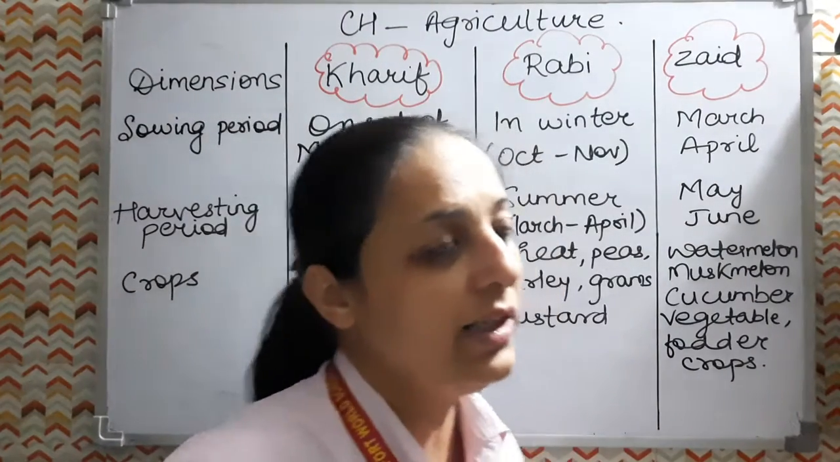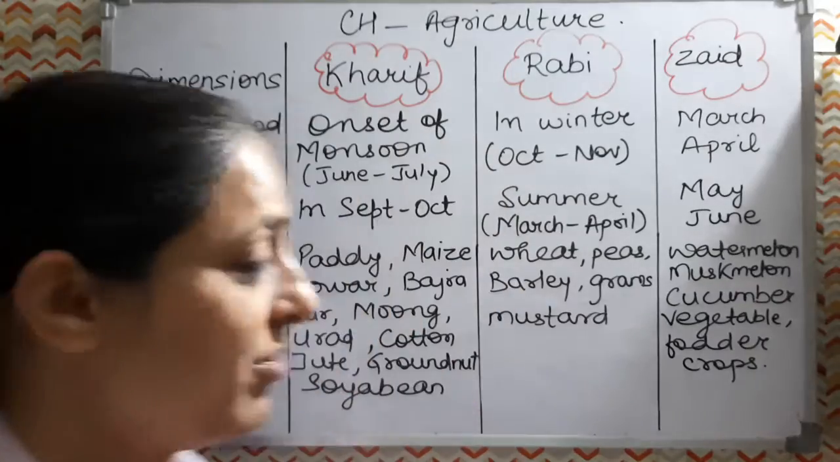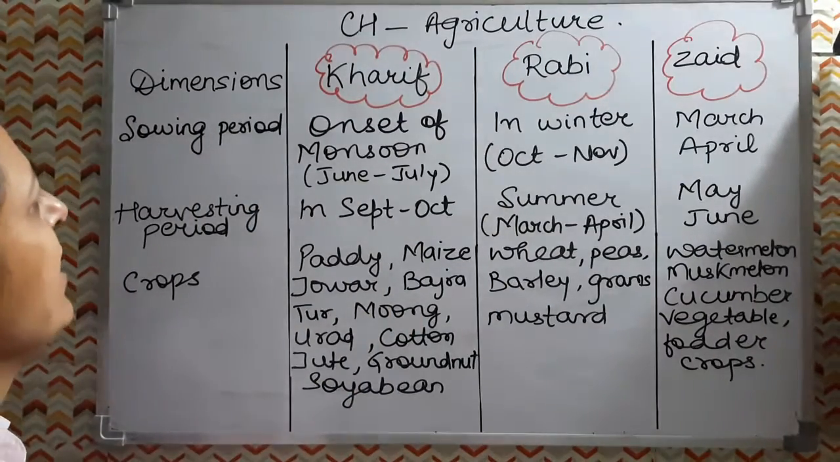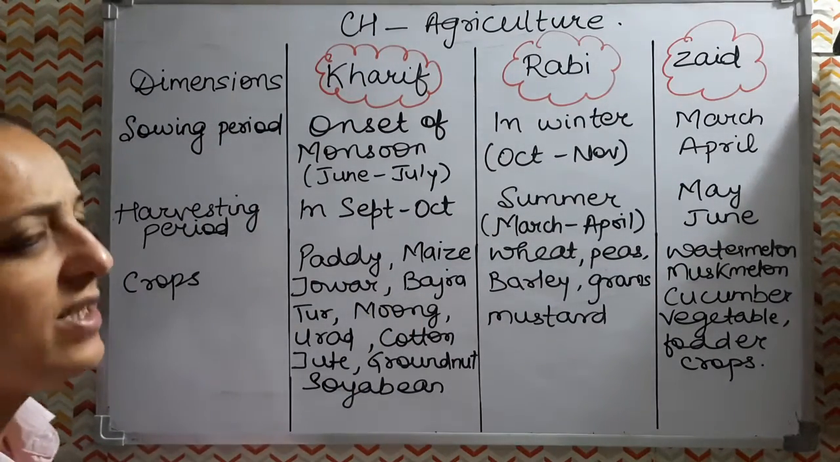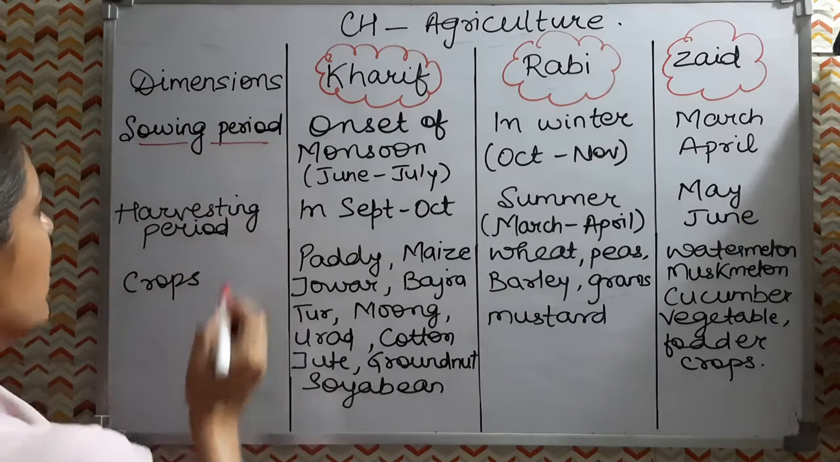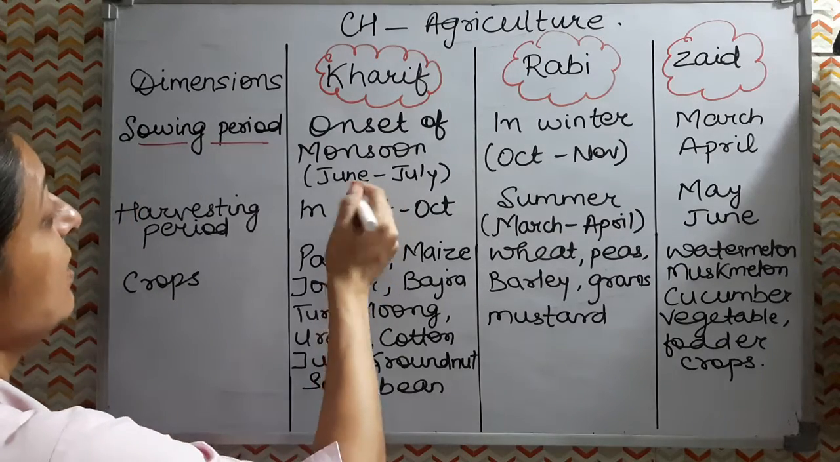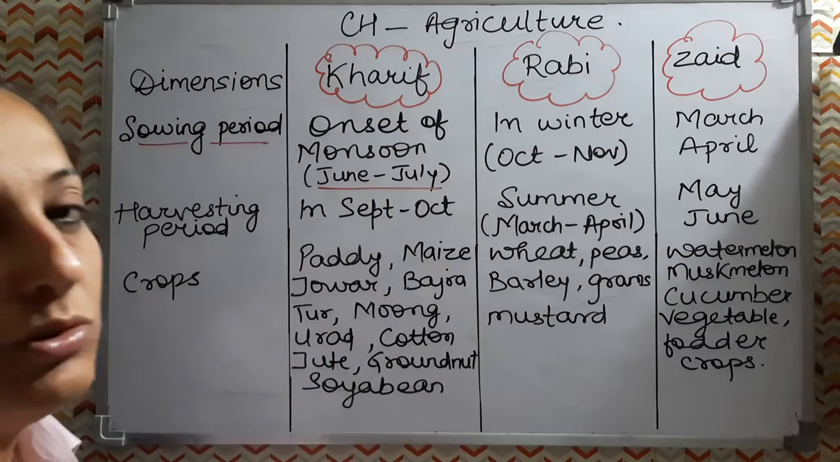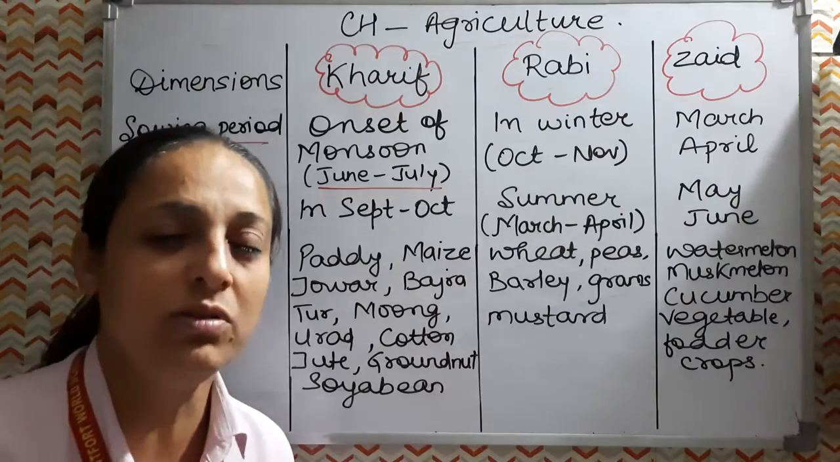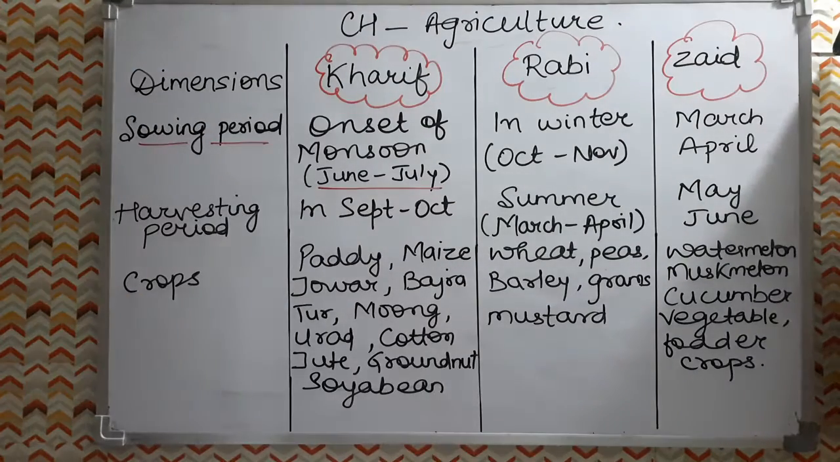And mainly we observe three types of cropping season in our country. First is the Kharif crop. Now if we see the sowing period, the Kharif crop is sown in the monsoon period, in the months of June and July. With the onset of monsoon in June and July, we go for the Kharif crops.